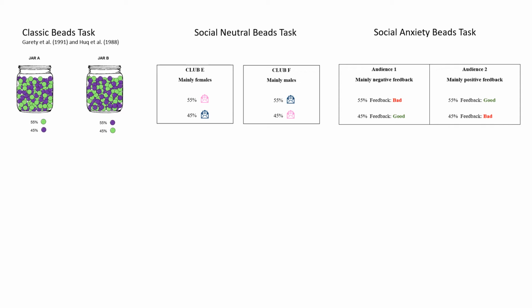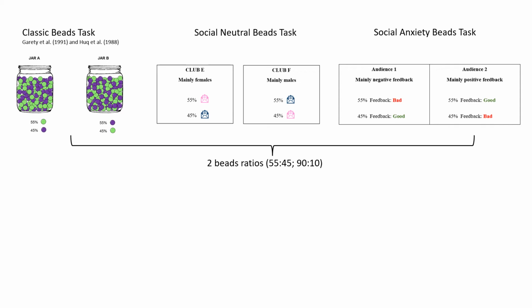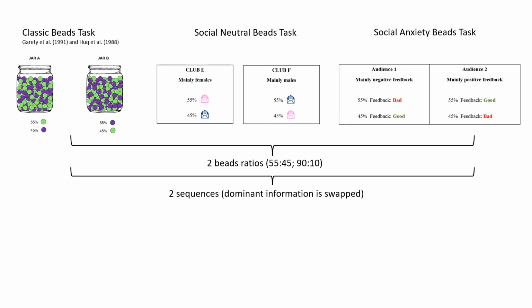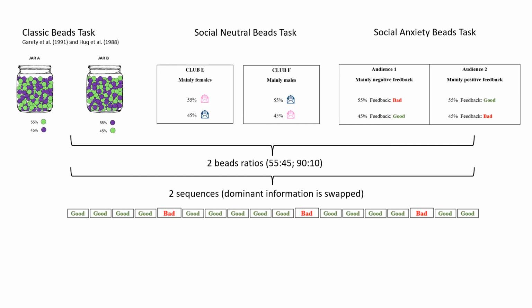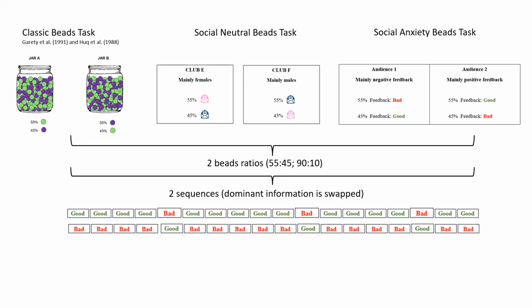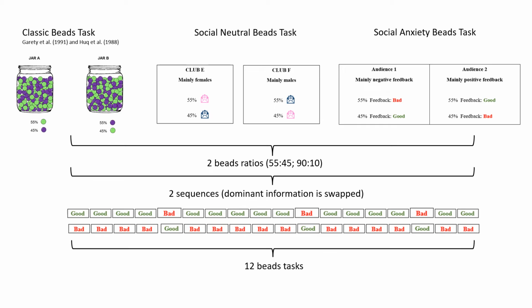Each variant of the task had 2 bits ratios reflecting different levels of uncertainty, and within each level of uncertainty there are 2 sequences presented. For example, sequence 1 in the social anxiety BITS task has dominantly positive feedback about a hypothetical presentation, which indicates a good presentation, and sequence 2 has dominantly negative feedback, which suggests a poor presentation. Altogether, everyone completed 12 BITS tasks.